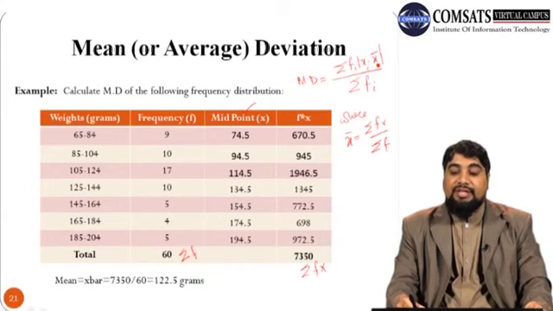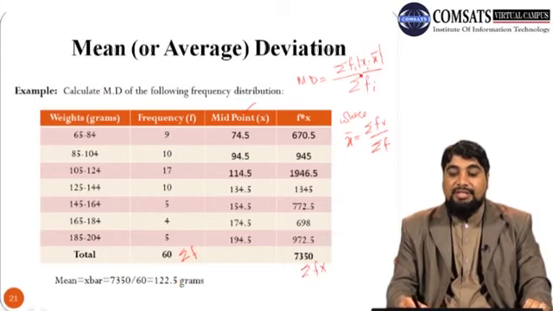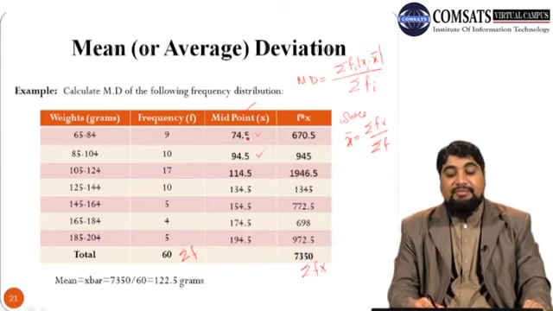So the next step is to calculate the deviations, x minus x bar. So we have to subtract this 122.5, which is the arithmetic mean, from each of the observations, xi minus x bar. It means we need to subtract this x bar, which is 122.5, from each of these x entries: 74.5, 94.5, 114.5, and so on.